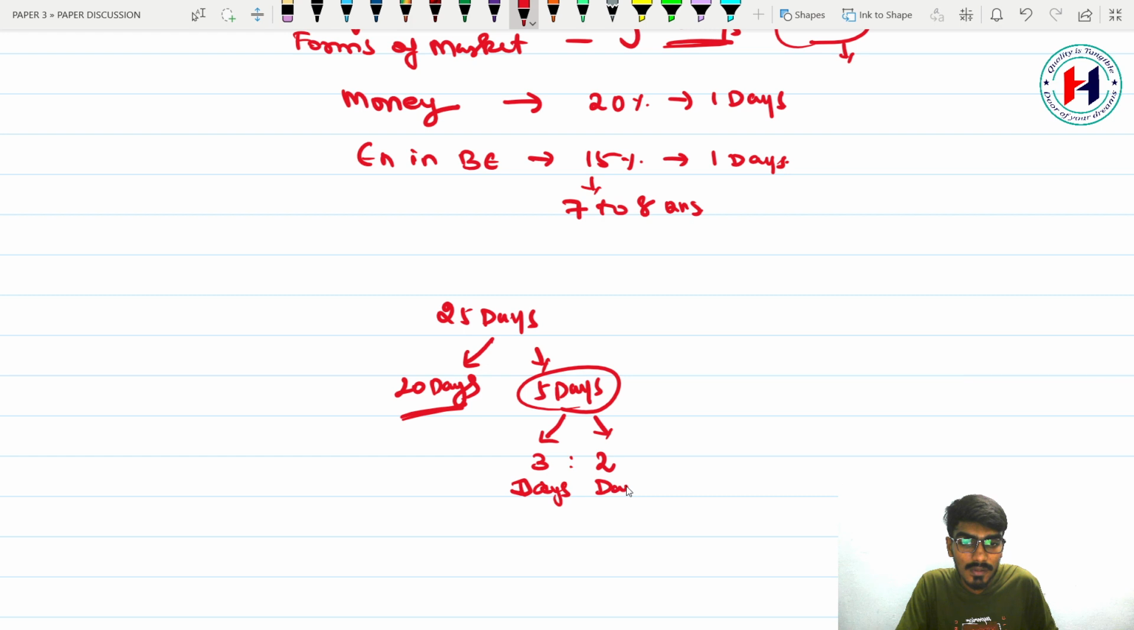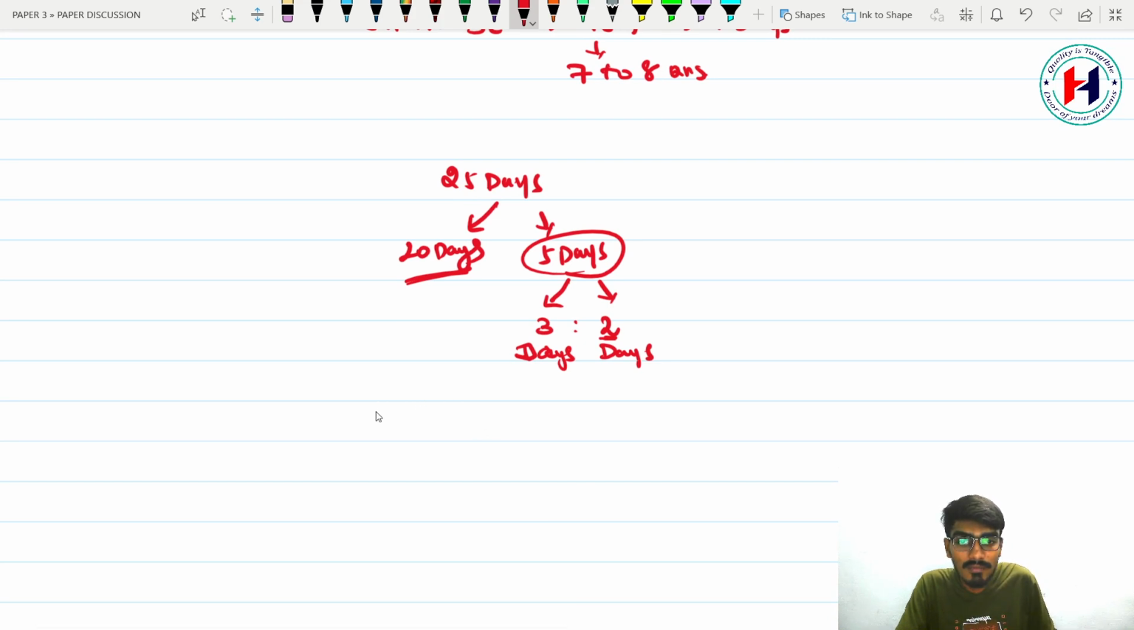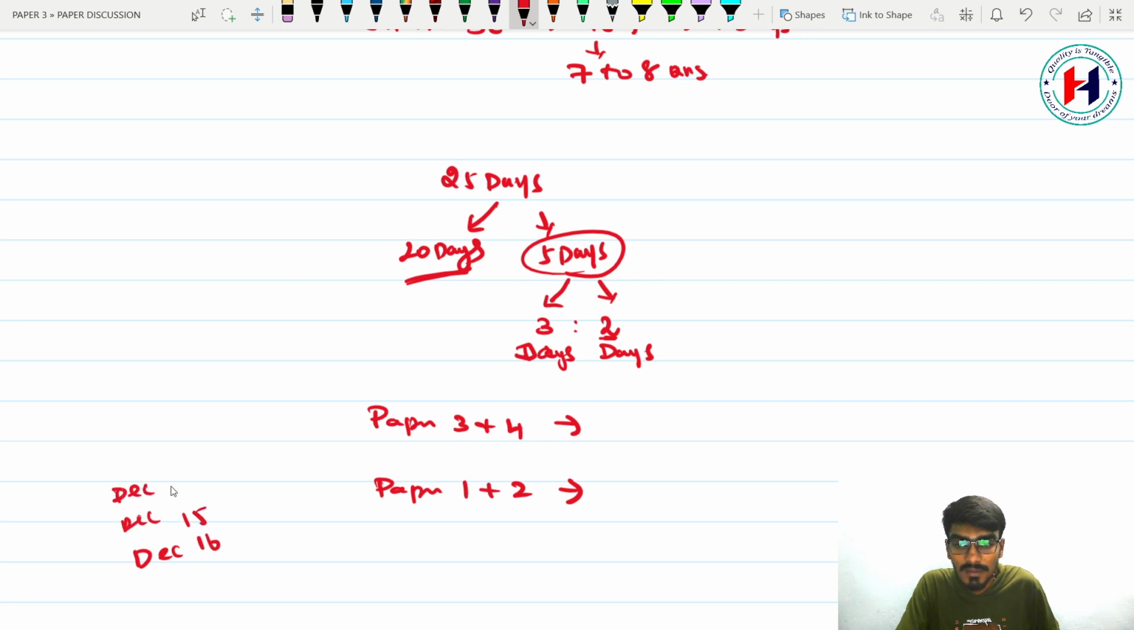And where less time is required, you are going to give 2 days. That too you should revise in backward order. Suppose paper 3 and 4 you should prepare first, and paper 1 and 2 you prepare at last. Because your exam is going to be December 17, then December 16, December 15, December 14, December 13 and December 12. This is your last five-day revision plan.